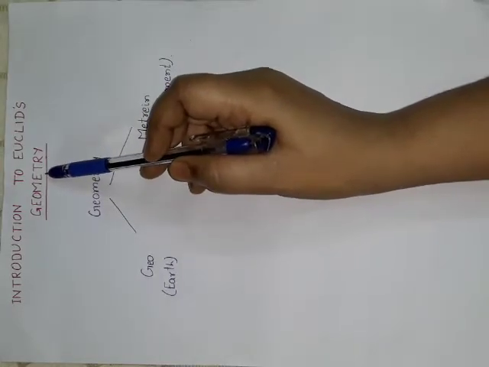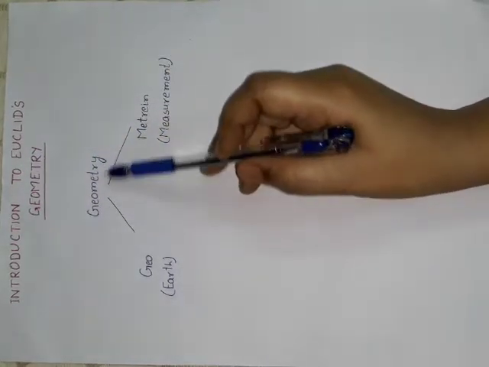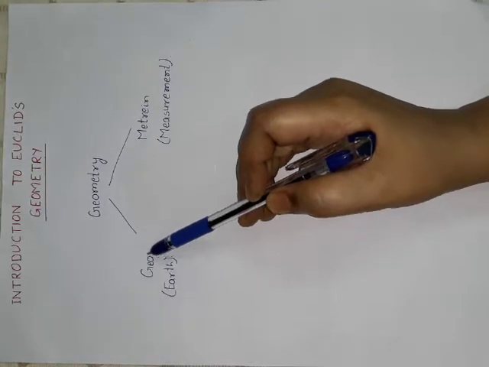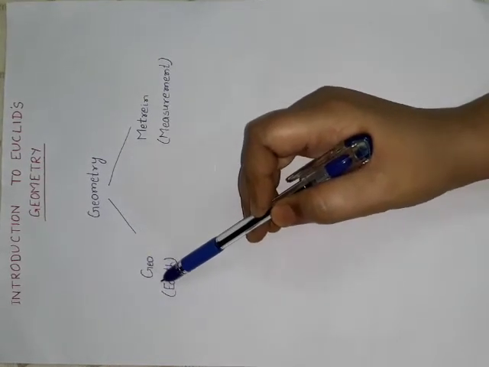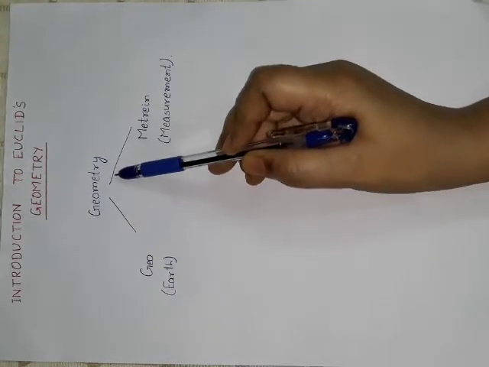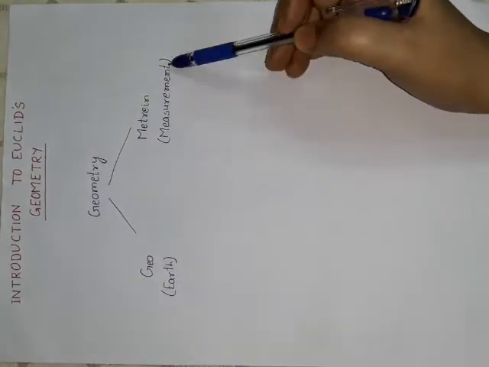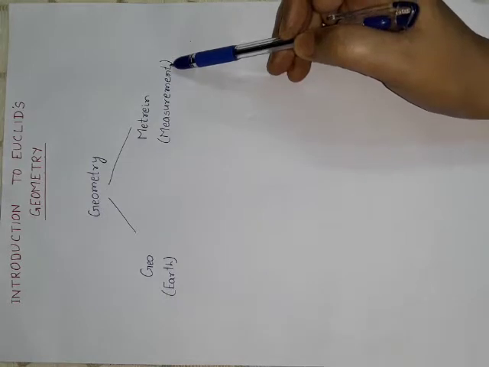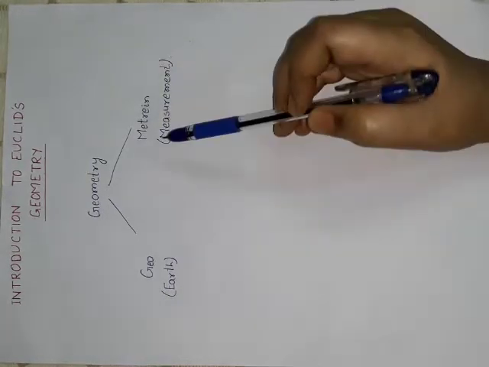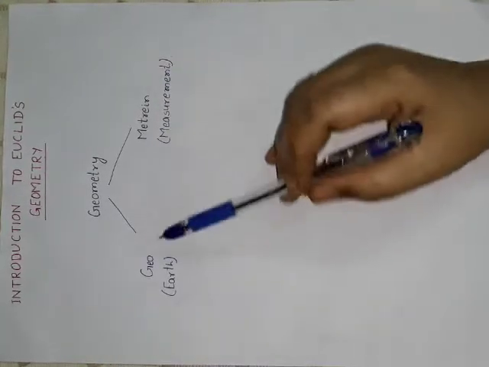So, geometry has been made by two Greek words. One is geo and another is metron. Geo means earth and metron means measurement. So, in ancient time, geometry was mainly used to take the measurement of the earth.